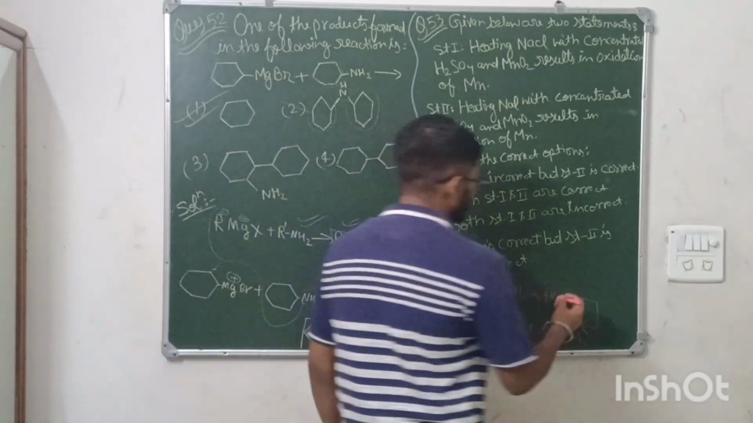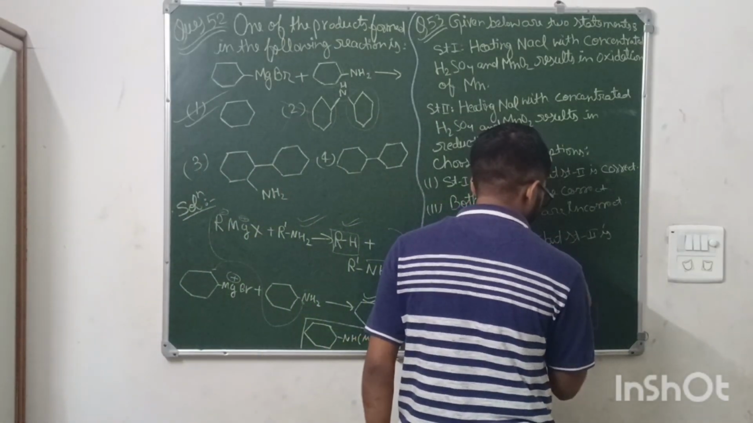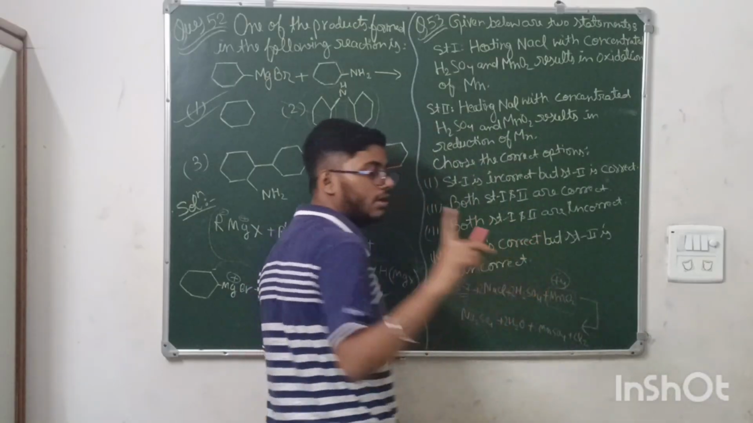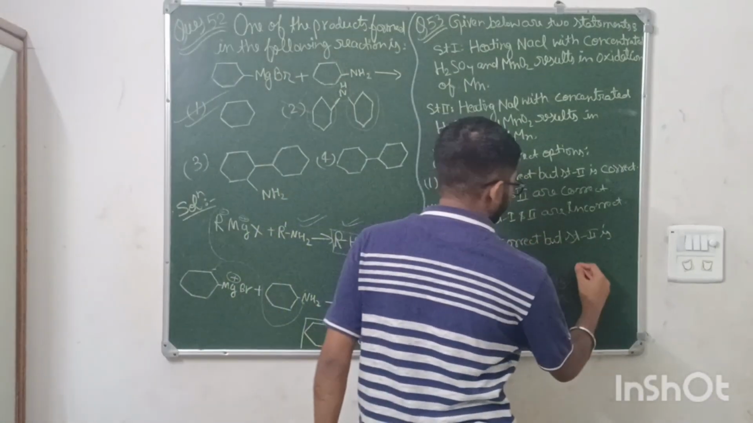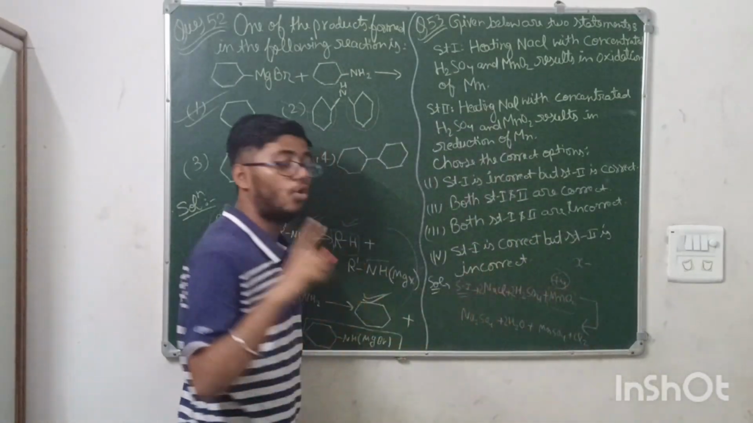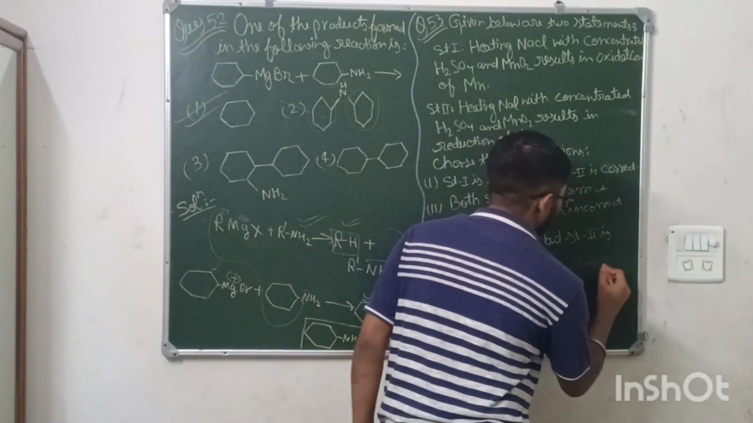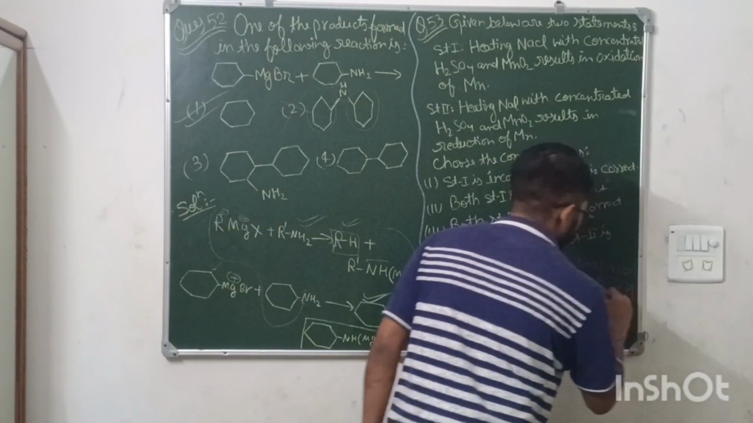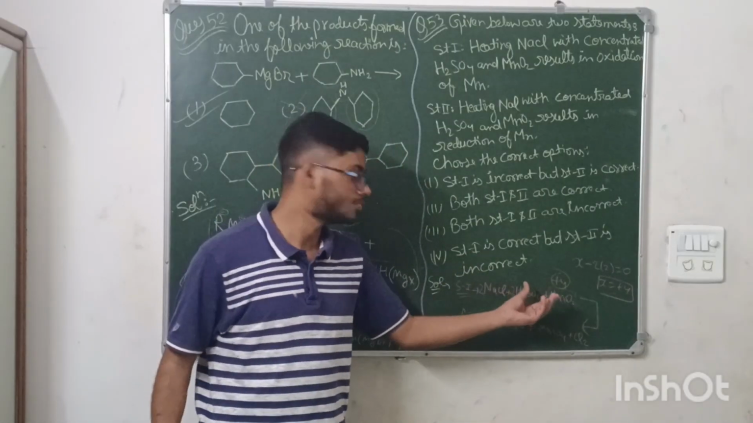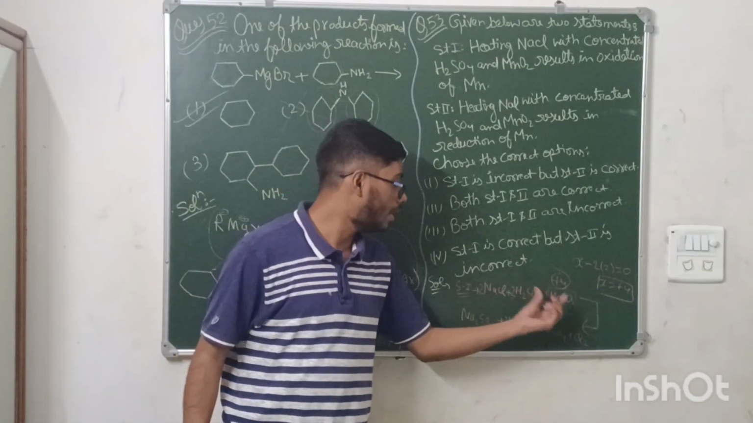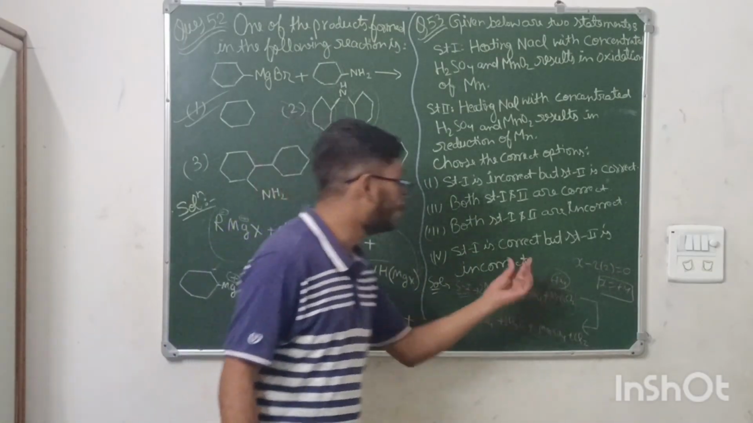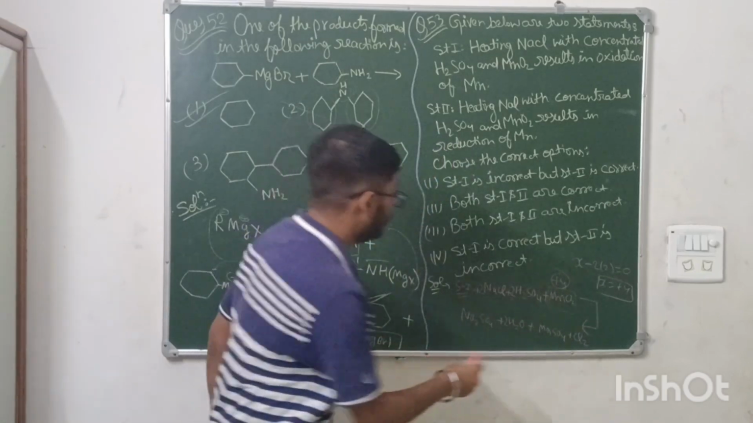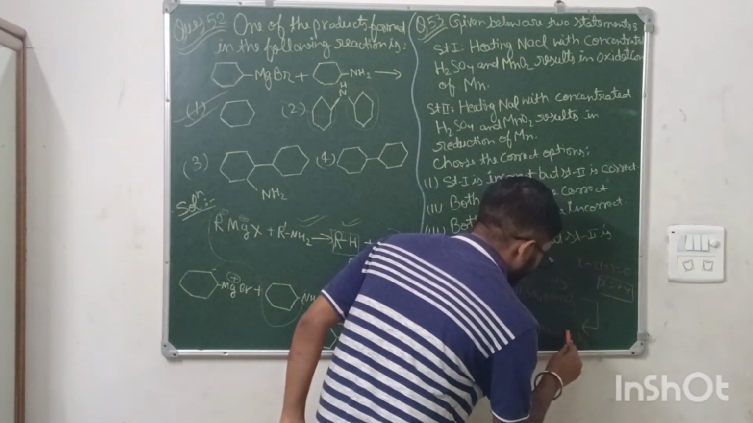Very easy. See, here MnO2 has the oxidation state of +4. How? Assume the oxidation state of Mn as X, and what is the oxidation state of O? -2. So -2 times 2 oxygen plus X will be equal to 0, means X is equal to +4. This is the oxidation state of Mn in MnO2. Now we have to tell the product which is formed, MnSO4.